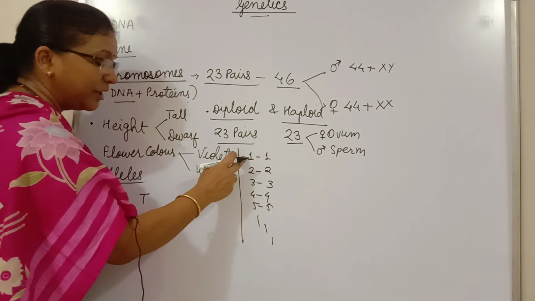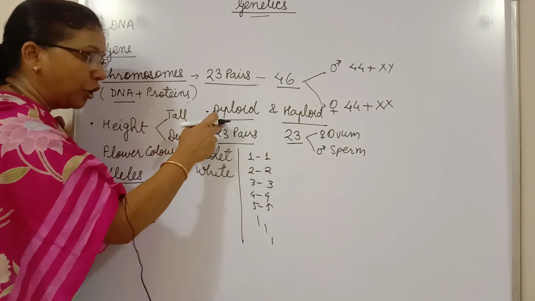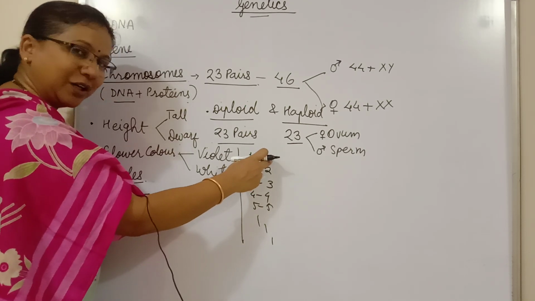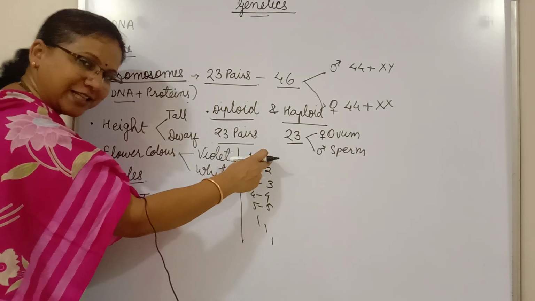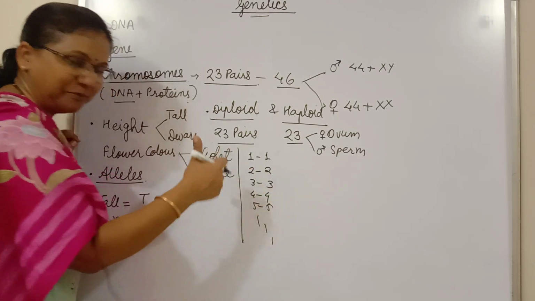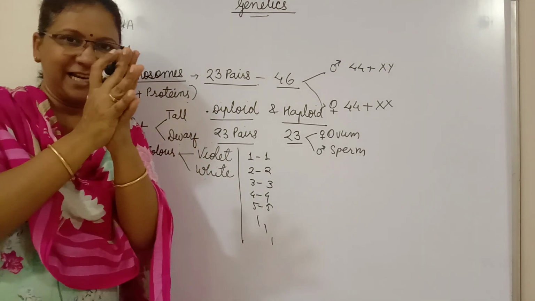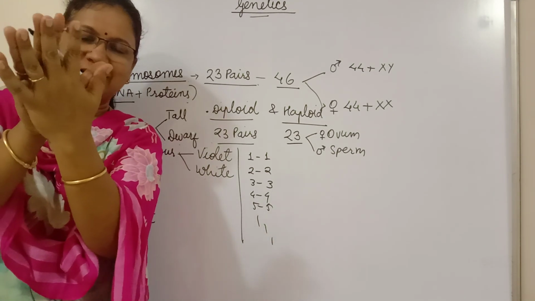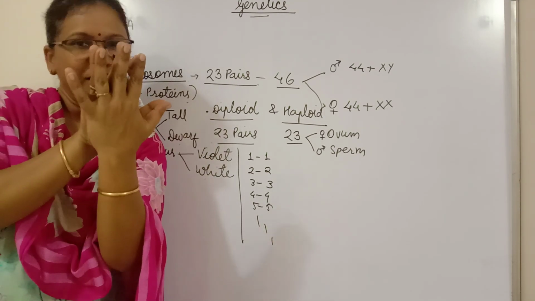So in each diploid cell there are two chromosomes of the first type, two chromosomes of the second type, two chromosomes of the third type, that means pairs. Just like our cell here, two chromosomes of this type, two of this, like that 5 pairs.